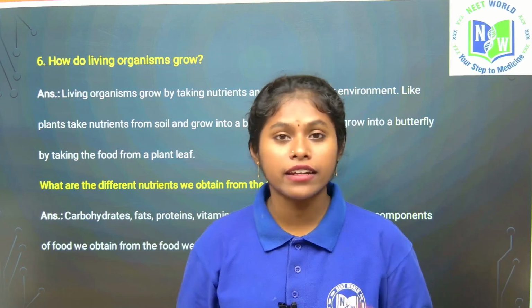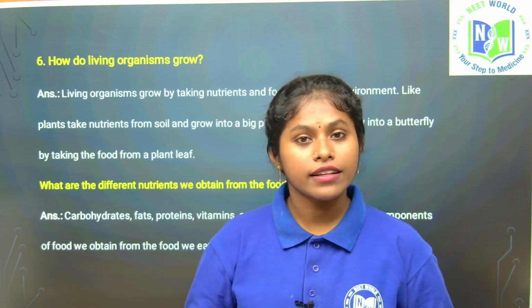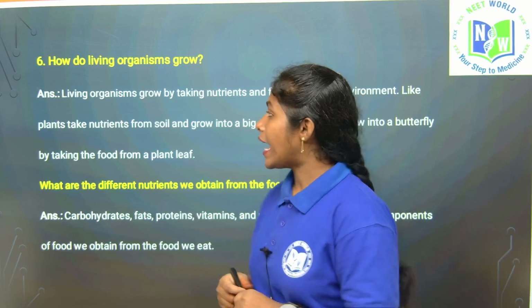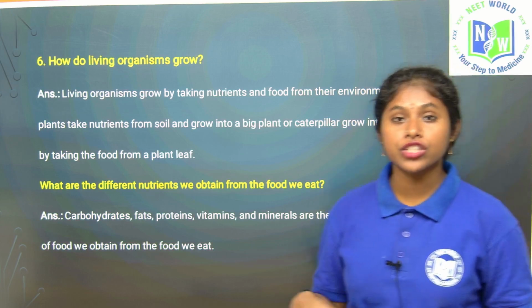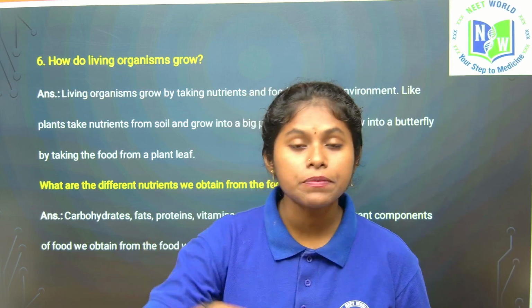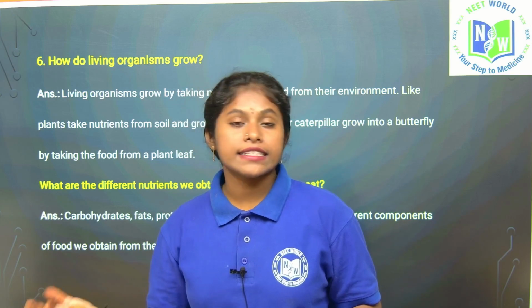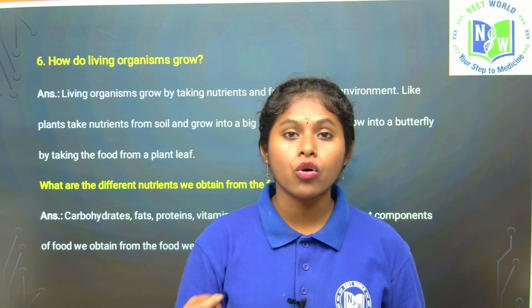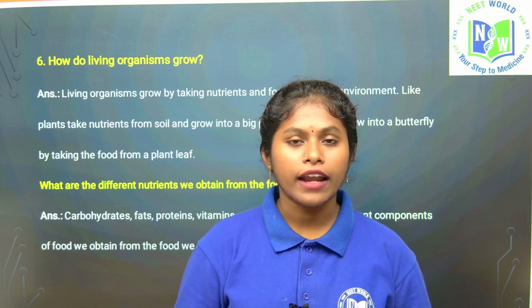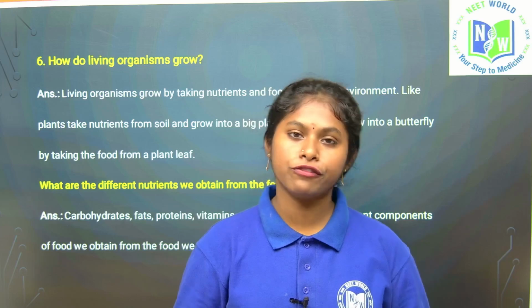Thereby we get energy, and thereby we see growth. Likewise, plants get energy from the soil. In the soil the nutrients are present, so they absorb the nutrients, and plants take carbon dioxide from the air, and water and nutrients from the soil, and with the help of sunlight they prepare their own food.